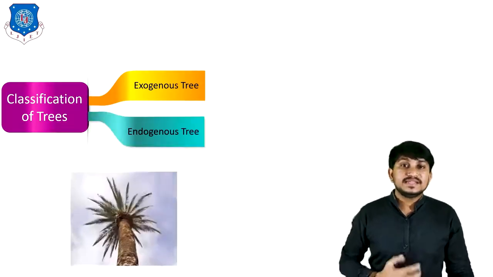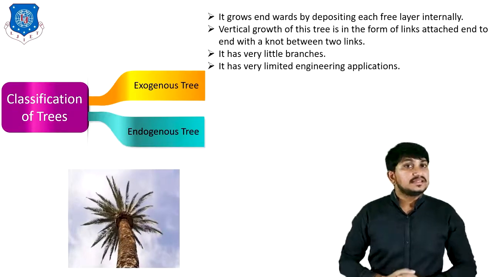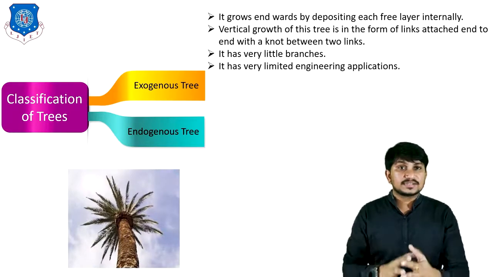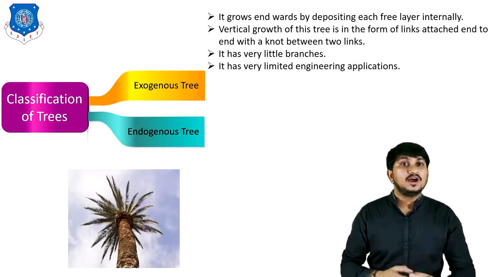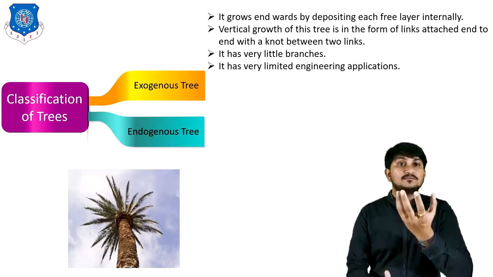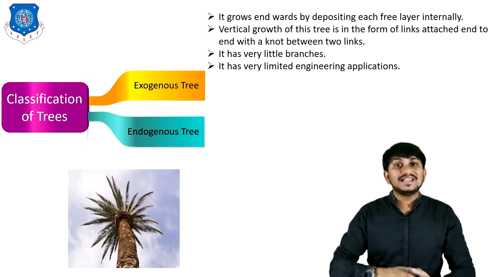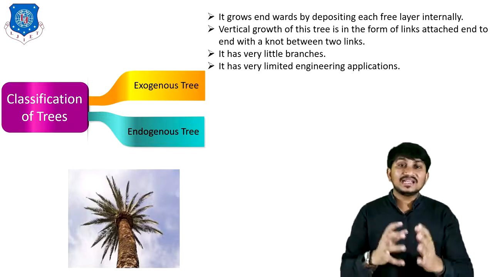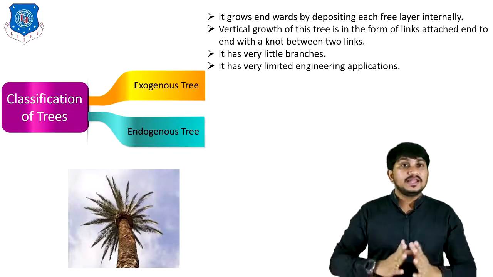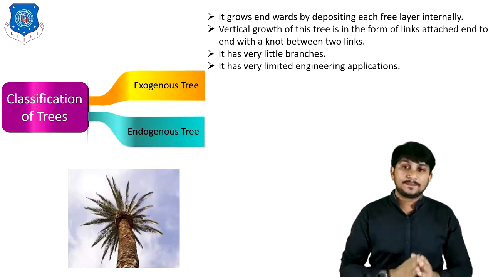The second type of tree is endogenous trees. This type of tree grows endwards by depositing each new layer internally. Vertical growth of this tree is in the form of links attached end to end with a knot between two links. It has very few branches. It has very limited engineering applications.